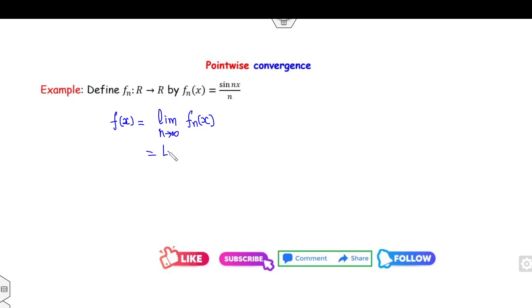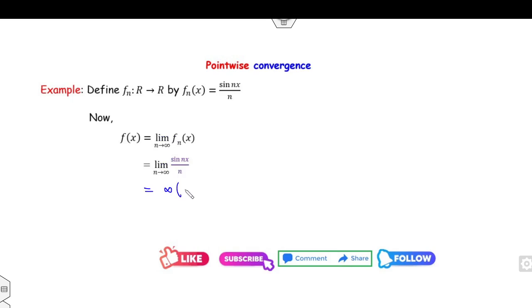So what is the limit in this case? The limit as n approaches infinity of sin(nx) over n. Clearly, it is 1 over infinity times a bounded function, bounded between -1 and +1. Sorry, 1 over infinity is 0. So 0 times a bounded function, the answer is 0. Fine. So that means fn(x) converges to 0, or you can say fn converges to 0.